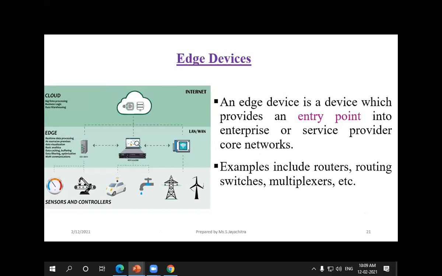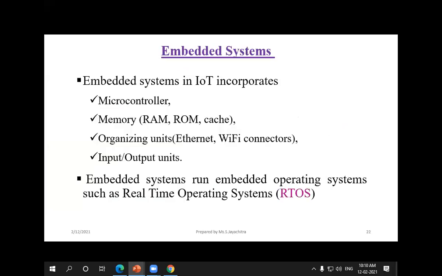Entry point is nothing but whatever information is directly obtained from the particular things, we are just sending the information through the internet, through the LAN connection. For example, if you are using the LAN connection in the computer lab, first it will send the information to the computer. Then the computer will transmit the information through the internet to the user. This happens due to the routers, switching, and multiplexers.